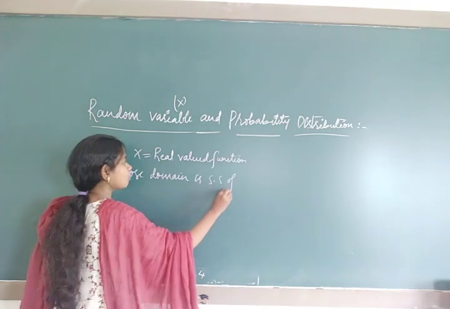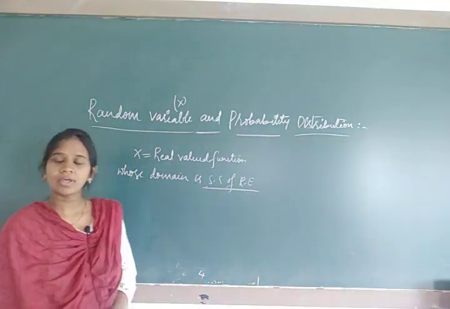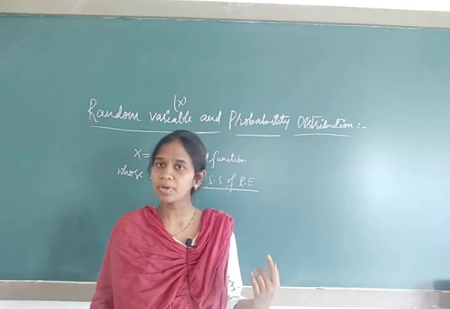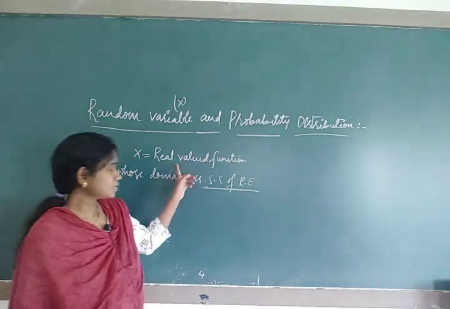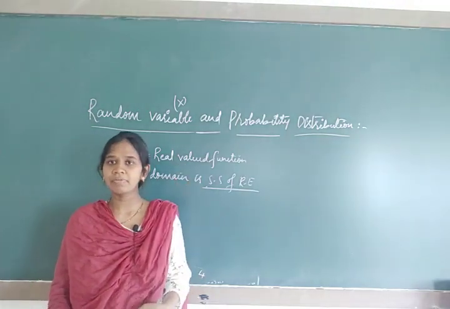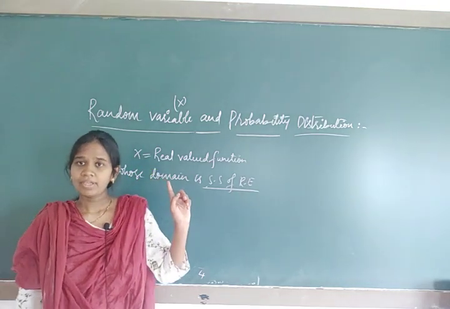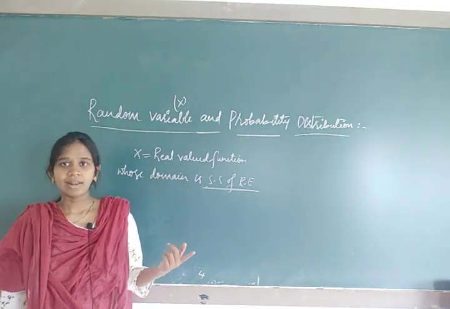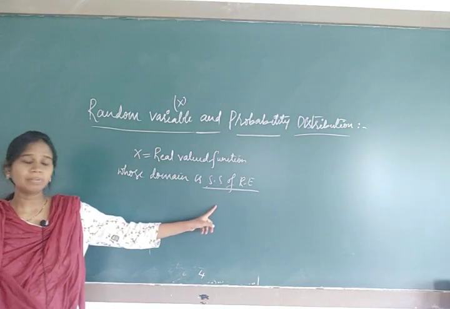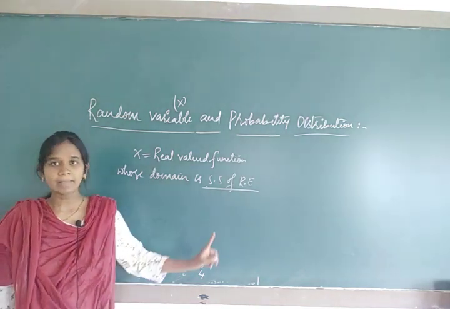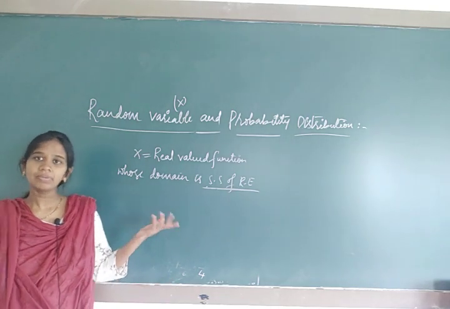sample space of a random experiment. So we get the real numbers from the random experiment's sample space. So it will always give a real number. Okay, real number we know that. So what does X denote? X denotes the random variable and it always gives a real valued function. And all the elements we have to take from the sample space. If I tell it orally we can't understand, so I will give one of the best examples.